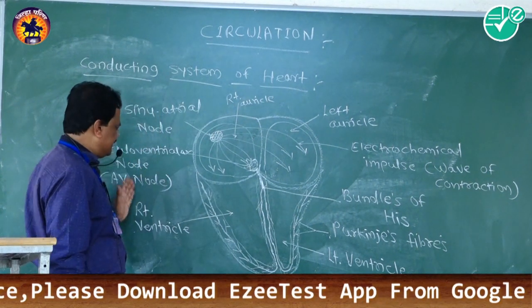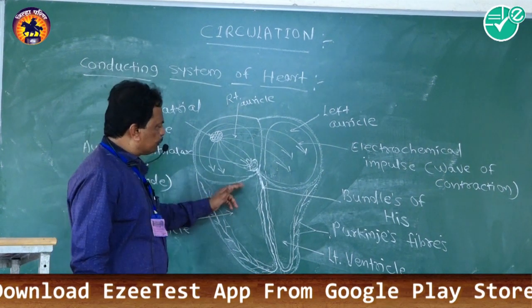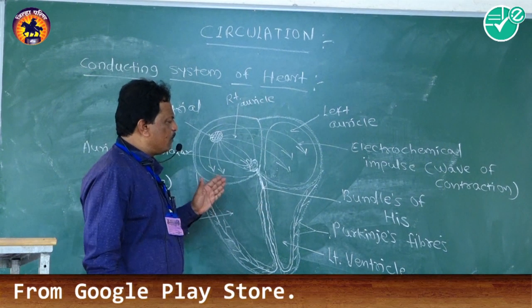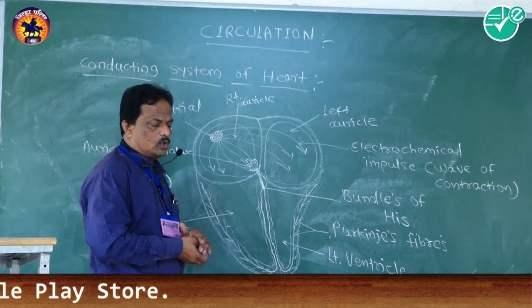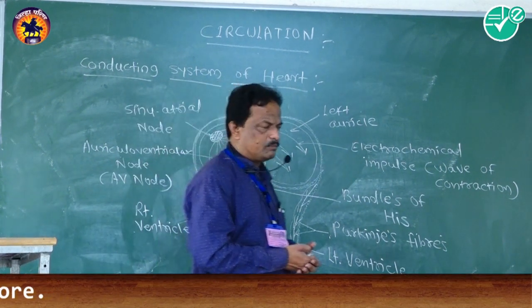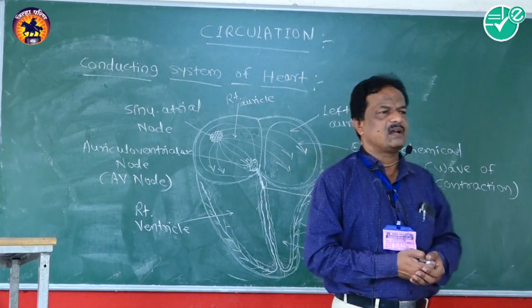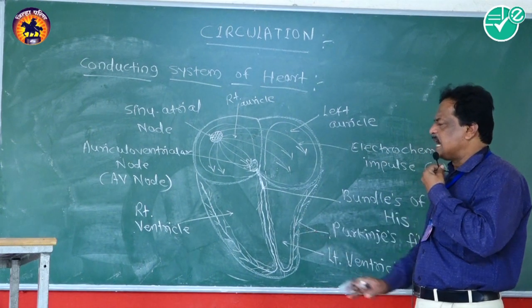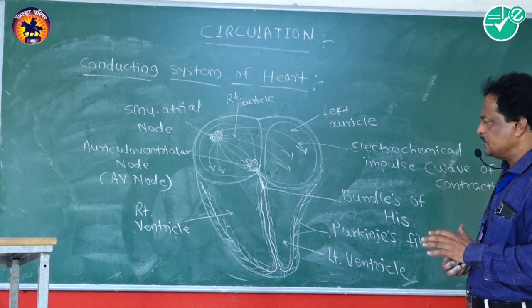With the help of these waves, the bundle of His and Purkinje's fibers forward them into the cardiac muscle fibers, and the ventricular chamber undergoes the phase of contraction, or phase of systole.